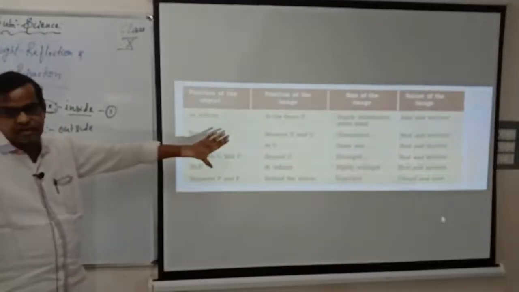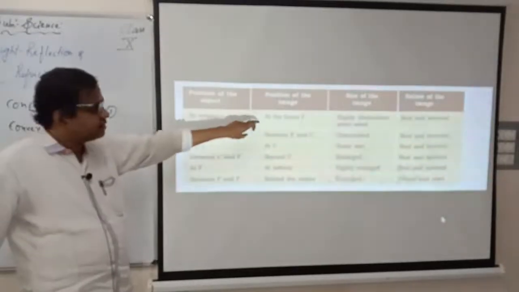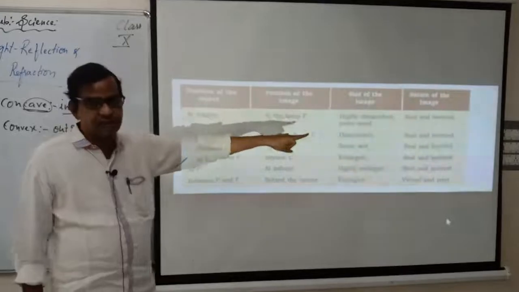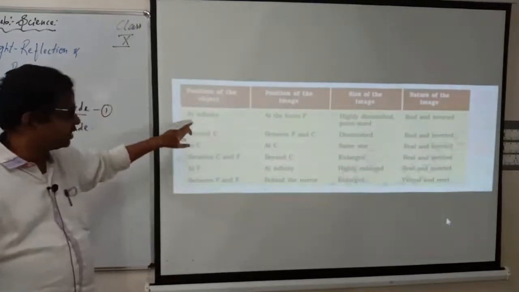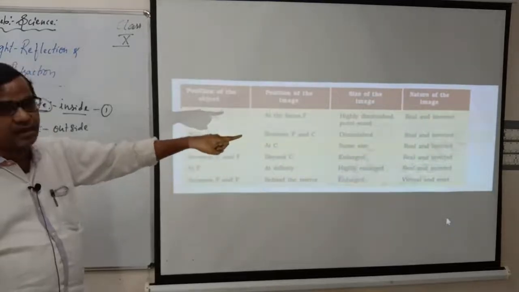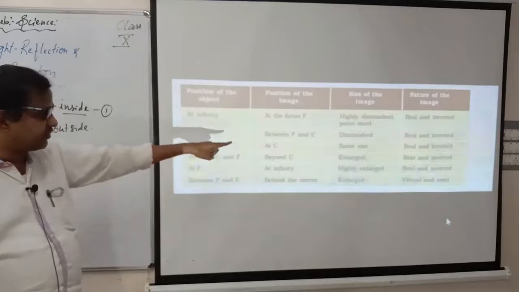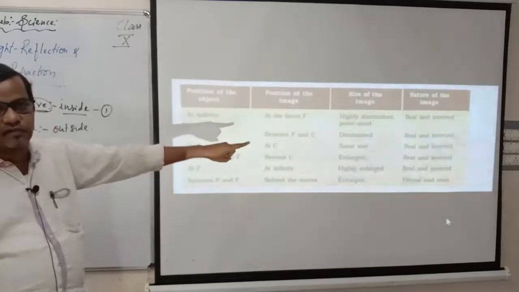Here you have the position of the object, position of the image, size of the image and nature of the image. At infinity, the image is at the focus F, highly diminished, point sized, real and inverted. If it is beyond C, then the image is between F and C, diminished, real and inverted.